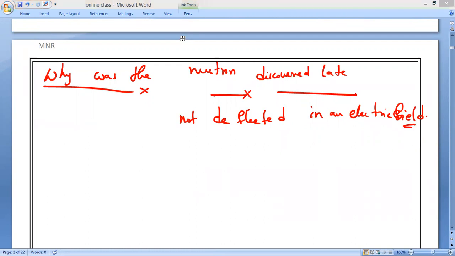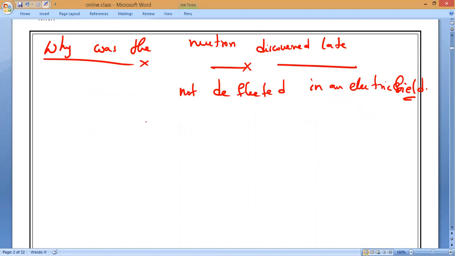People also believed initially that the entire mass of the atom was due only to the protons. But later they noticed that the number of protons and the mass of the atom were different. That is why the neutrons were discovered later. Before that, they used to consider the hydrogen atom.